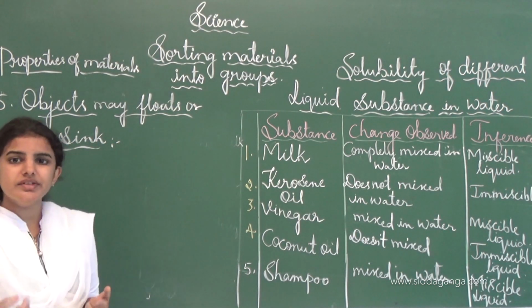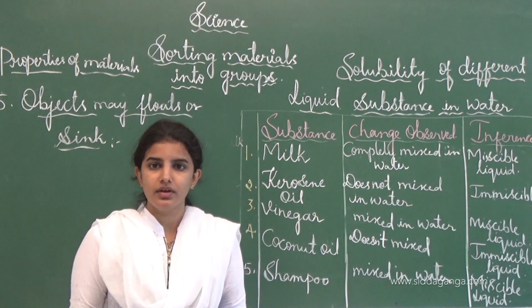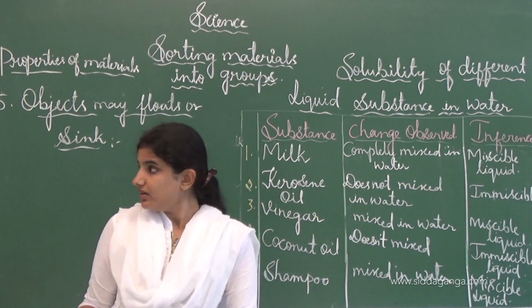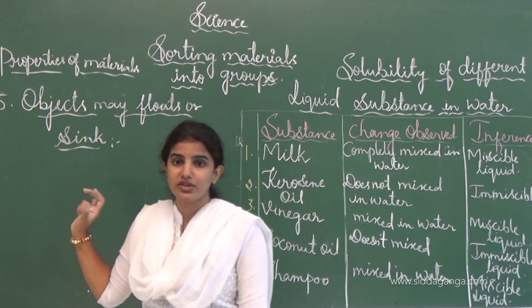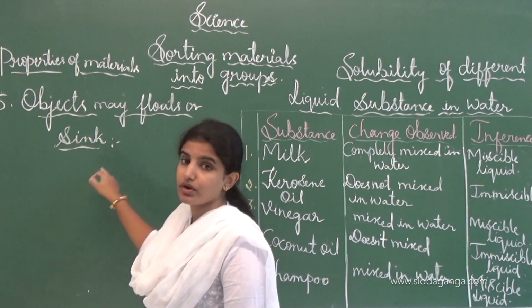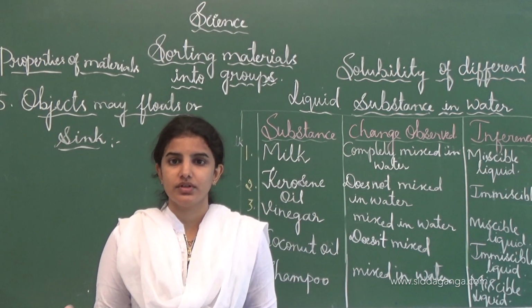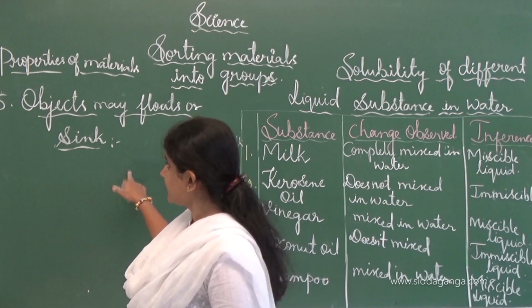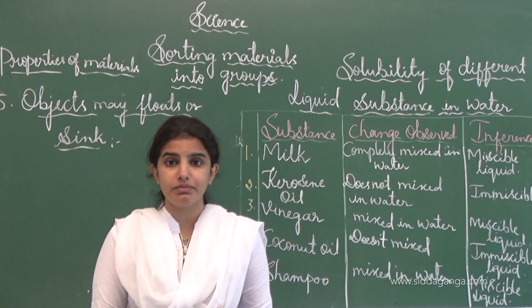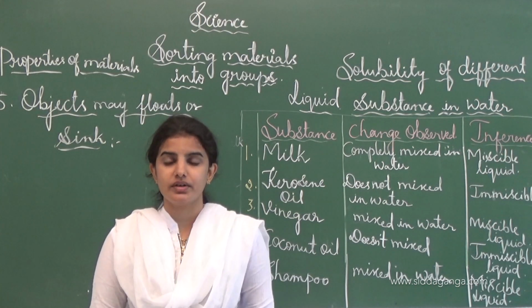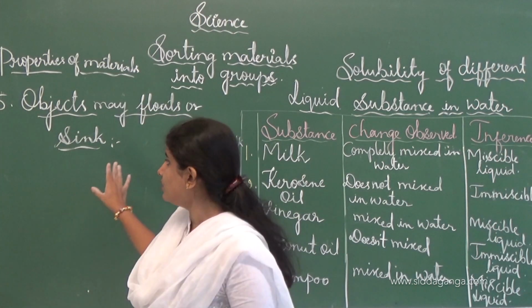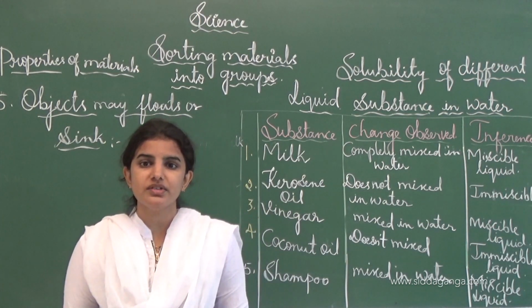This is the last property, and in this property some substances or objects may float or sink. Floats means on the surface of the water, it will float. And the next one is sink. Sink means it will be completely immersed in the water, and this is how substances are classified.